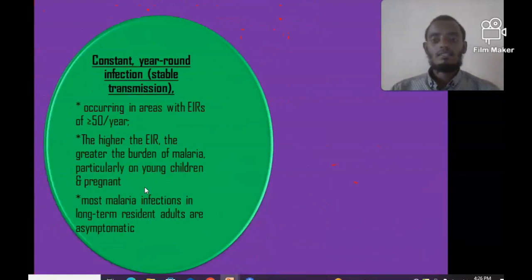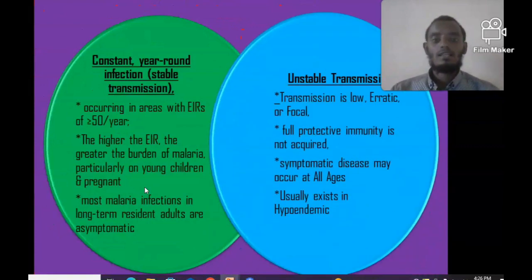The transmission area can also be divided into two: the stable transmission area and the unstable transmission area. Stable transmission means a constant year-round infection. In this area, the entomological inoculation rate is greater than or equal to 15 per year, and the higher the EIR is, the higher the burden of malaria, particularly in young children and pregnant mothers, because this is a constant and year-round transmission.